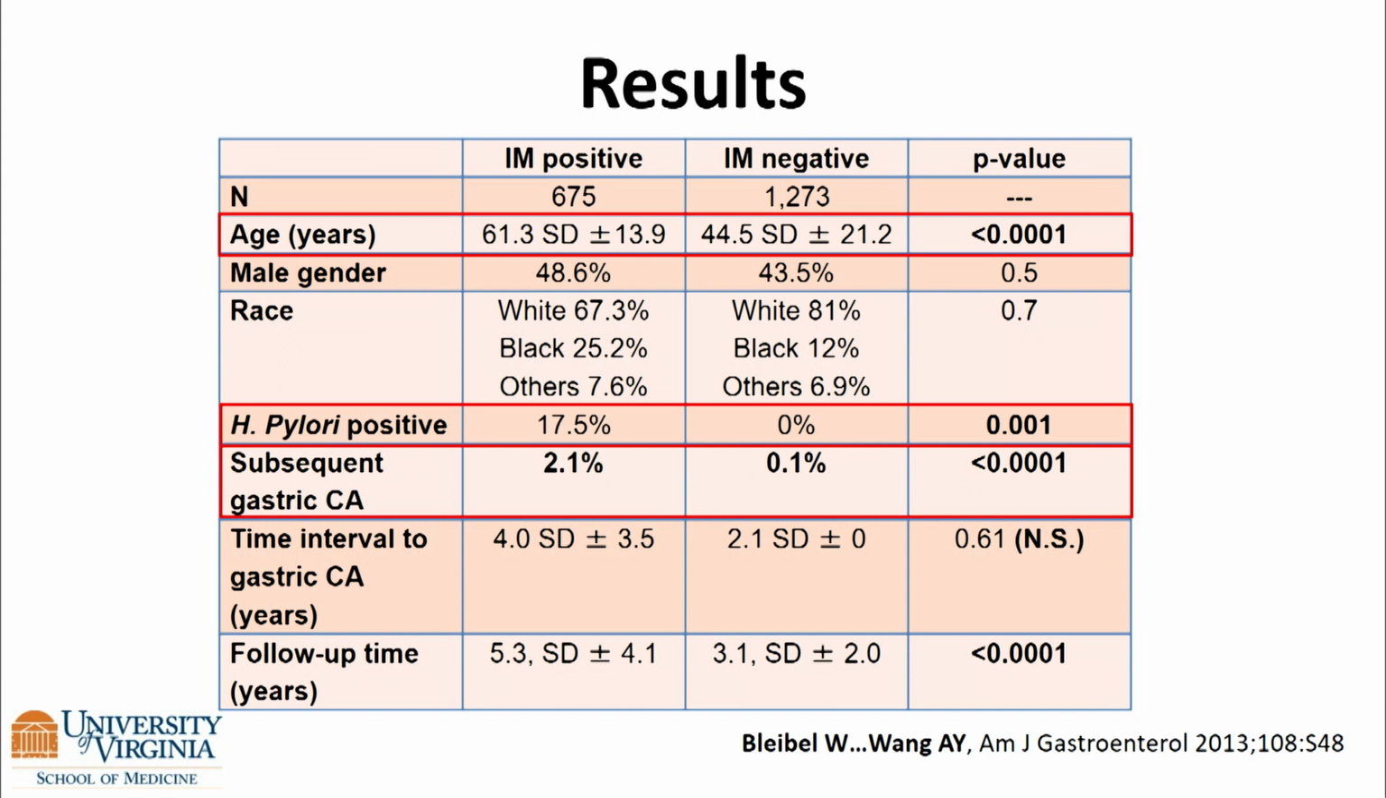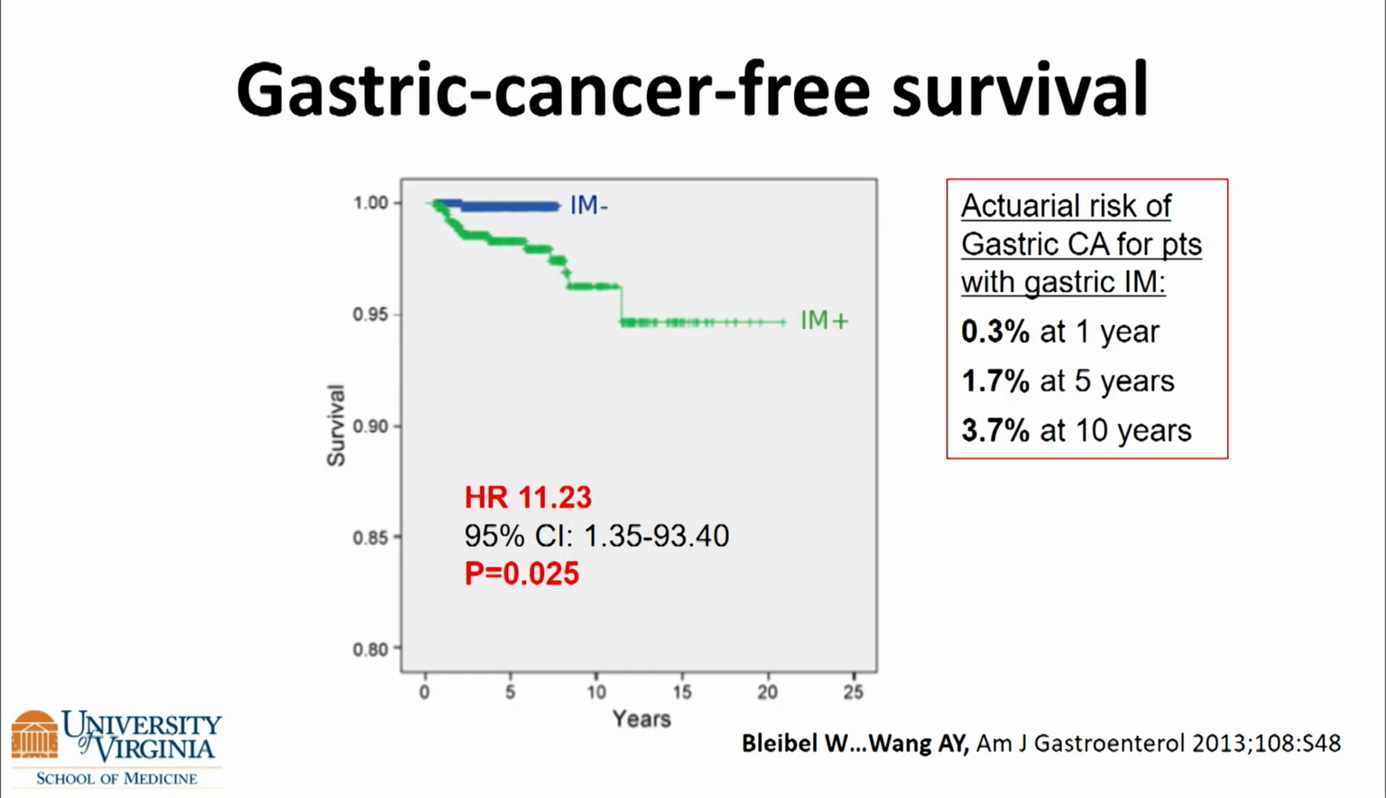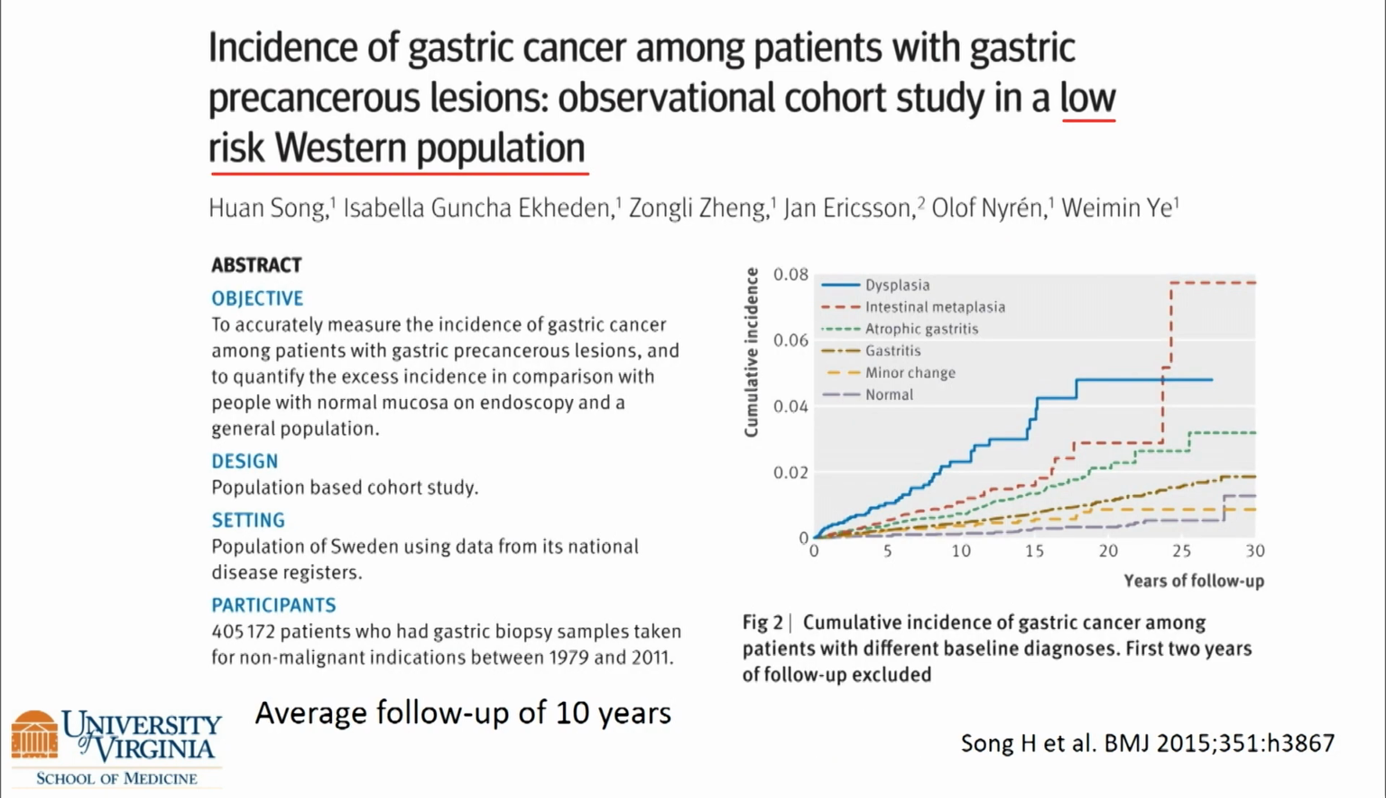H. pylori predominant in the IM group, with a risk of subsequent gastric cancer in a small percentage of patients, 2% in IM versus almost none in the group negative for IM. So when looked at differently, the actuarial risk of gastric cancer progression in our population, IM to cancer, was 0.3% at 1 year, 1.7% at 5 years, and 3.7% at 10 years. So even in central Virginia, it's a problem.